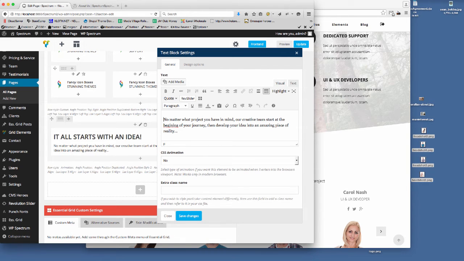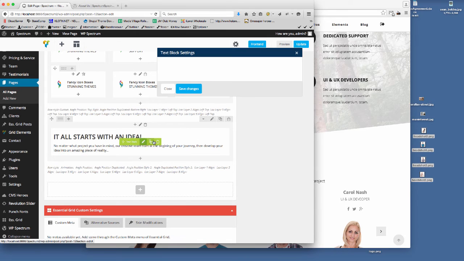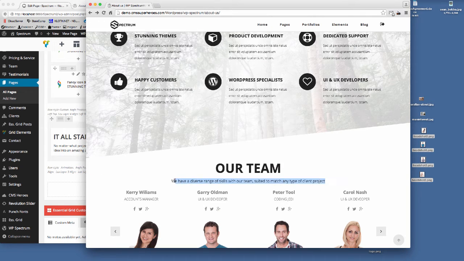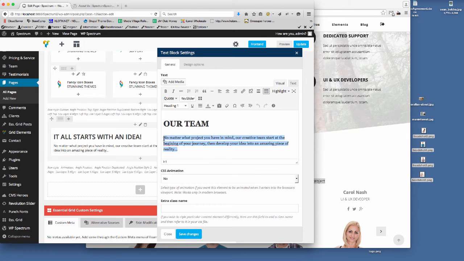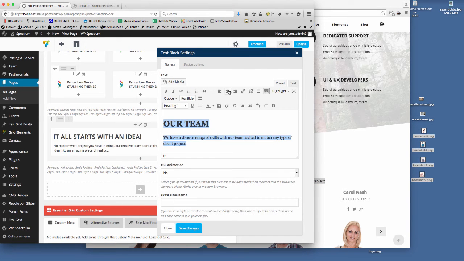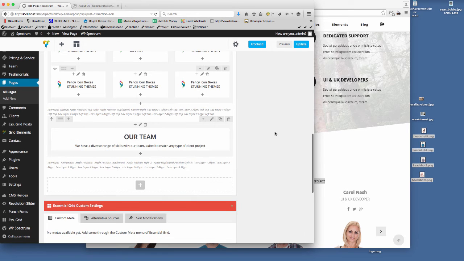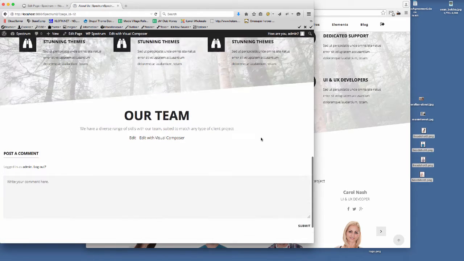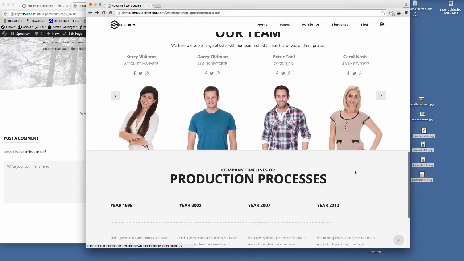Oops. Sorry, I deleted there by mistake, so I'll just set that now. So our team, and then if I just copy that text, and then all that text is centered. So if I just save that now, so we're getting that in there. So if I now update that page, and refresh, so now you can see we're getting the our team section, the our team row in there.